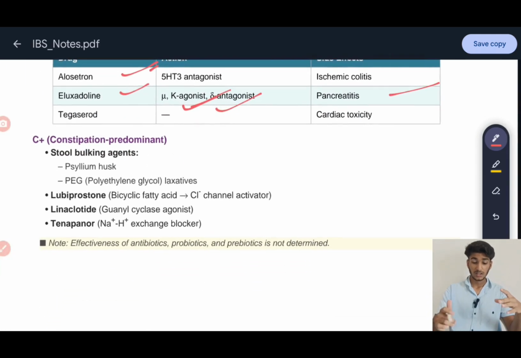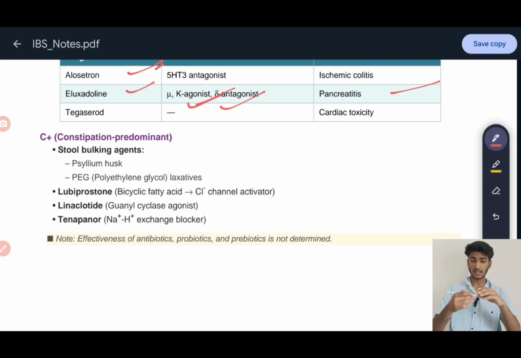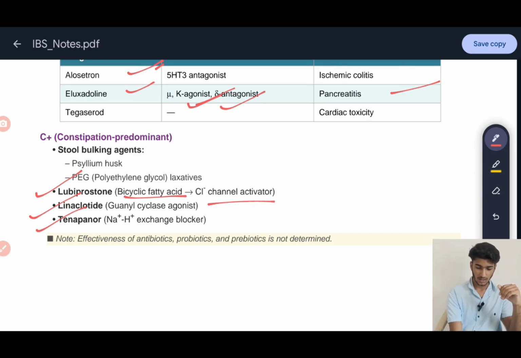In constipation, there will be stools that are hard, so bulking agents are present. We are basically trying to relieve this. For that, we should use drugs: lubiprostone, linaclotide, and tenapanor. Lubiprostone acts on bicyclic fatty acids and activates the calcium-releasing channels. The second drug is linaclotide, which is a guanylate cyclase agonist, and the third drug is a sodium hydrogen exchanger blocker.